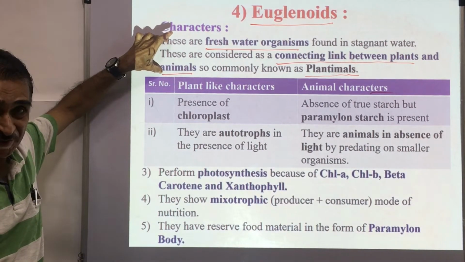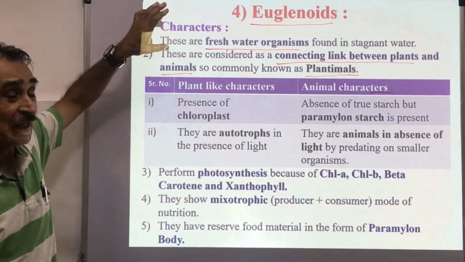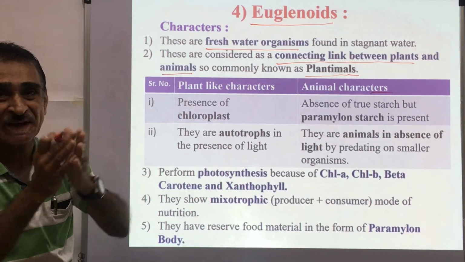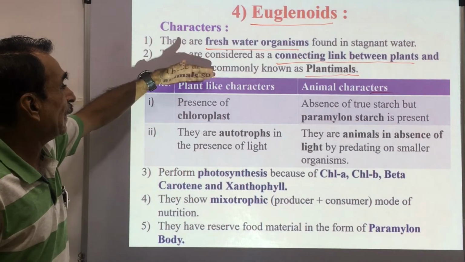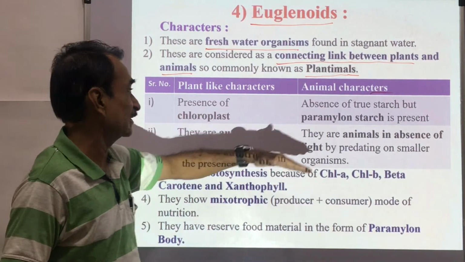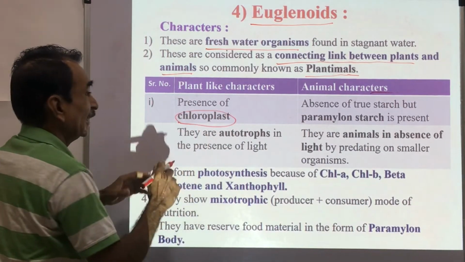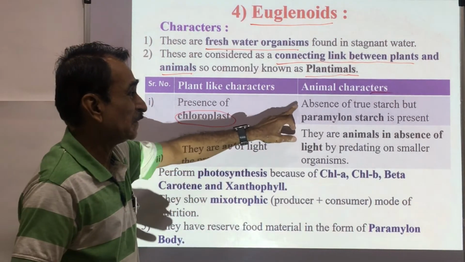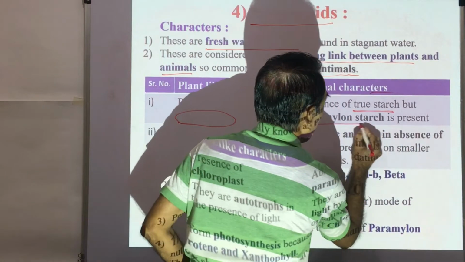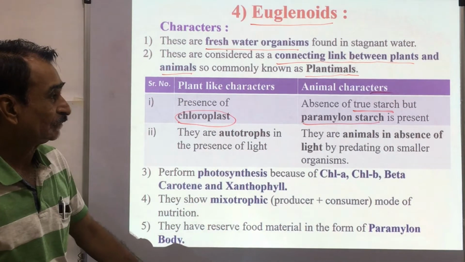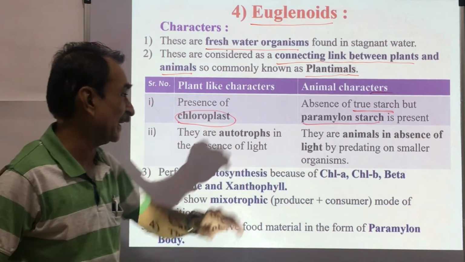Euglenoids grow in fresh, stagnant water. They are considered a connecting link between plants and animals, and that's why they are called plantimals. Then we can see plant-like characters and animal-like characters in euglenoids. In euglenoids, chloroplast is present. This is a plant-like character. True starch is absent, but paramylon starch is present in these euglenoids. This is an animal-like character.